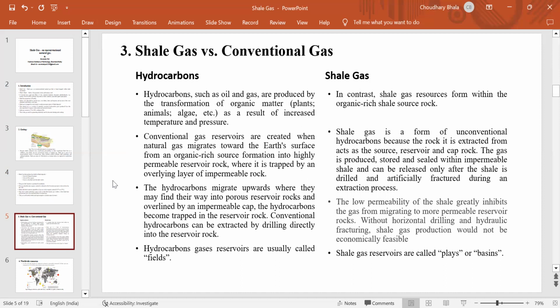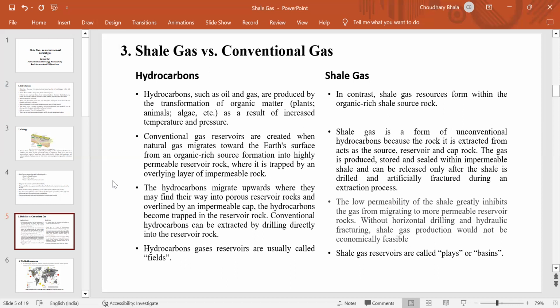layer of impermeable rock. But shale gas is a form of unconventional hydrocarbon because the rock it is extracted from is both source and reservoir rock. The gas is produced and stored within impermeable shale and can be released only after the shale is drilled and artificially fractured during the extraction process.